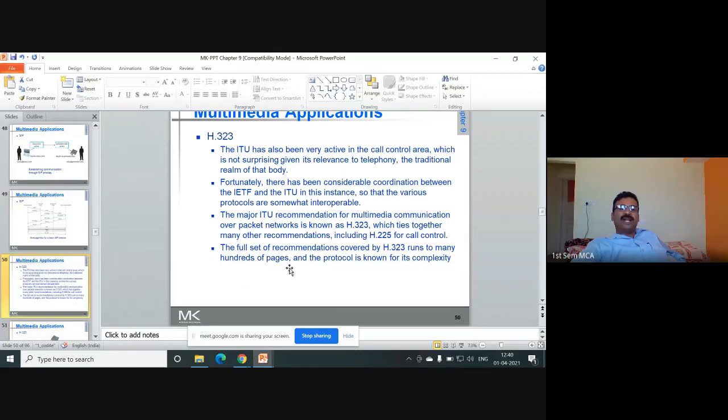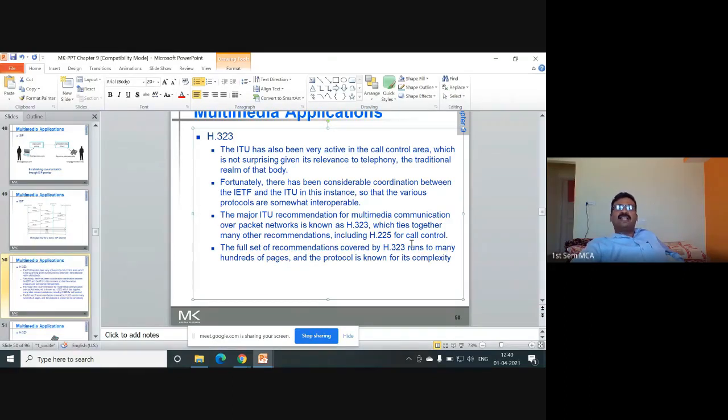Come to H.323. This is the International Telecommunication Union protocol, very active in the call control area, which is not surprising given its relevance to telephony. Fortunately, there has been considerable coordination between the IETF and ITU. Mainly you have to write H.323 from this slide. This is the ITU standard.